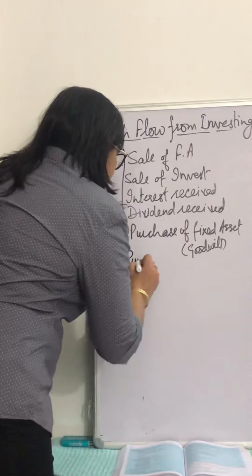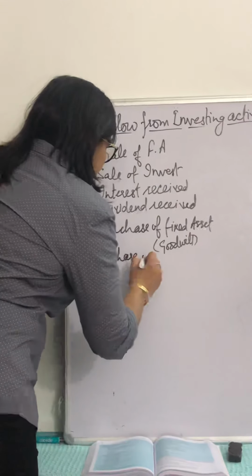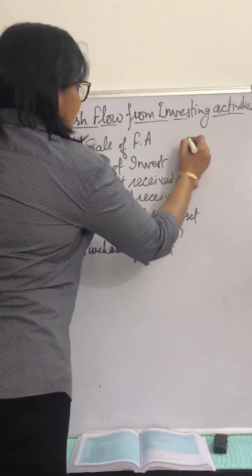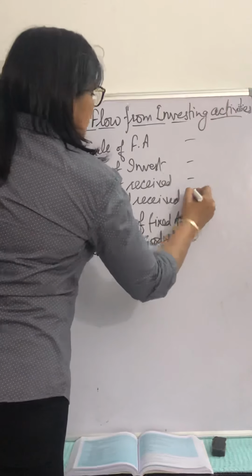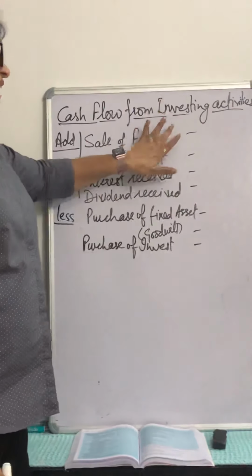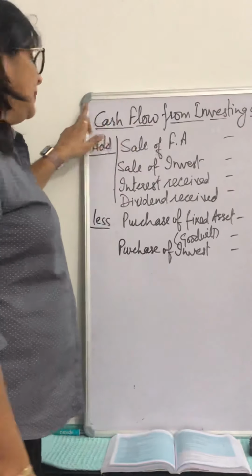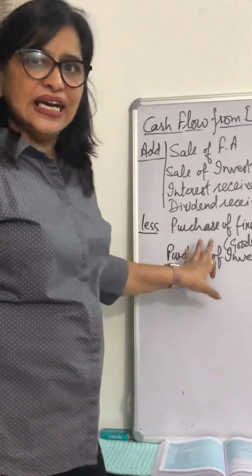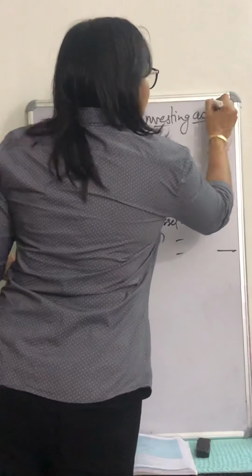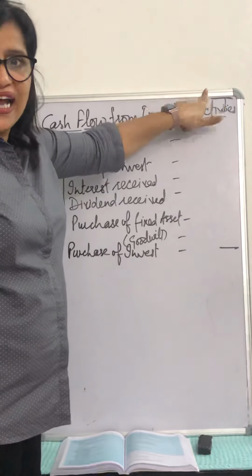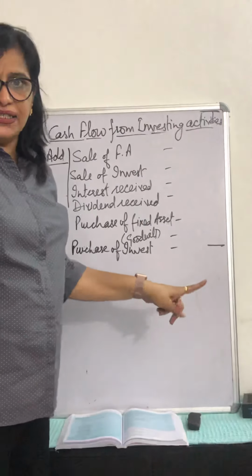Purchase of investment and any other item which is of investing nature. If there is cash inflow from that item, that will be added back, and if there is outflow from that item, that will be subtracted, and the final result will be adjusted with that amount which we have calculated from cash flow from operating activities.